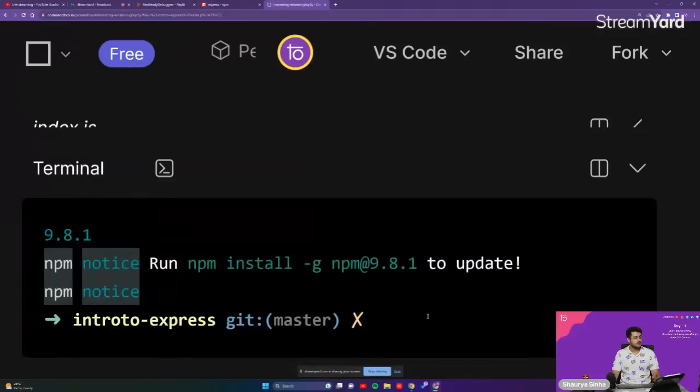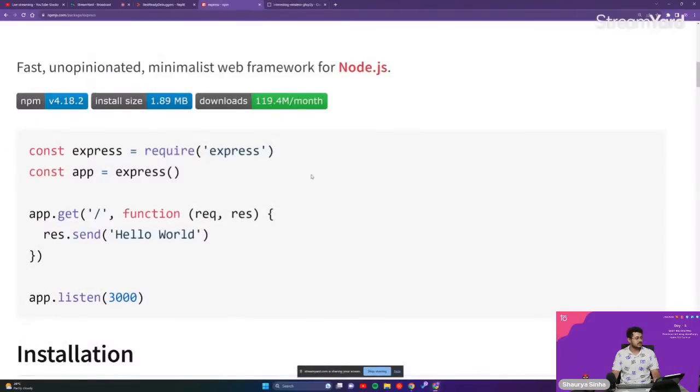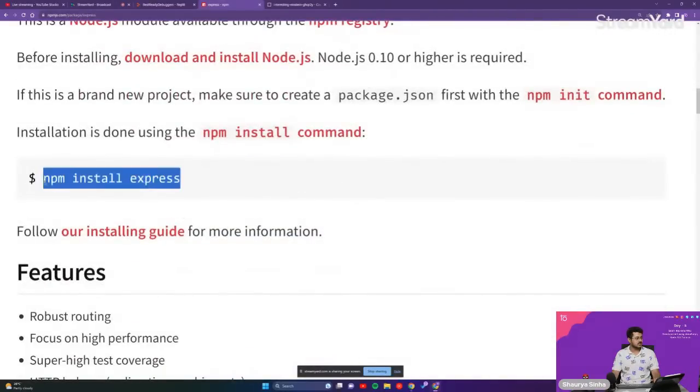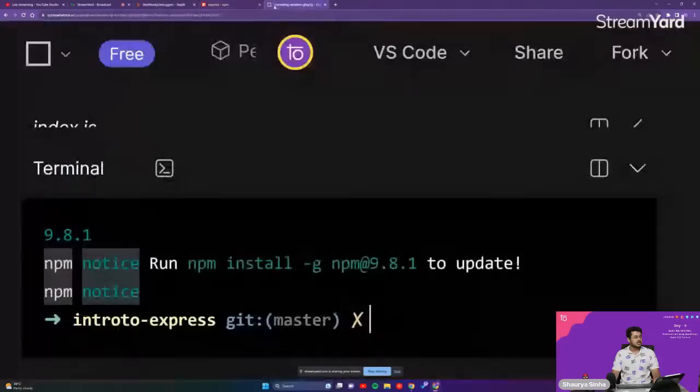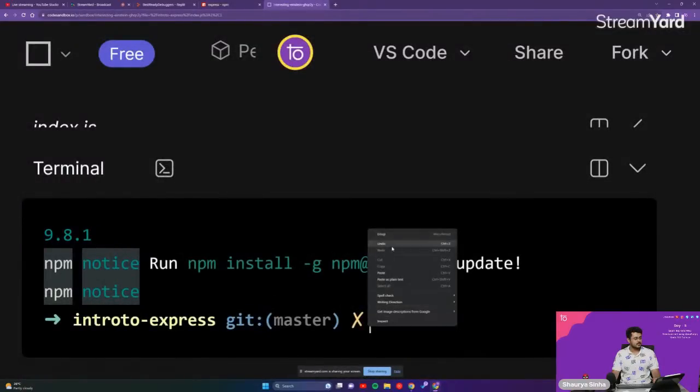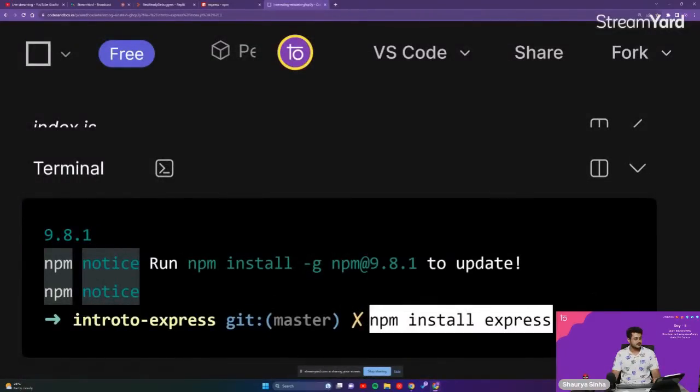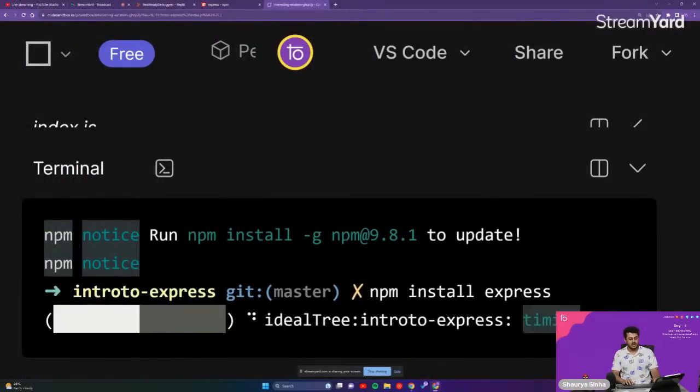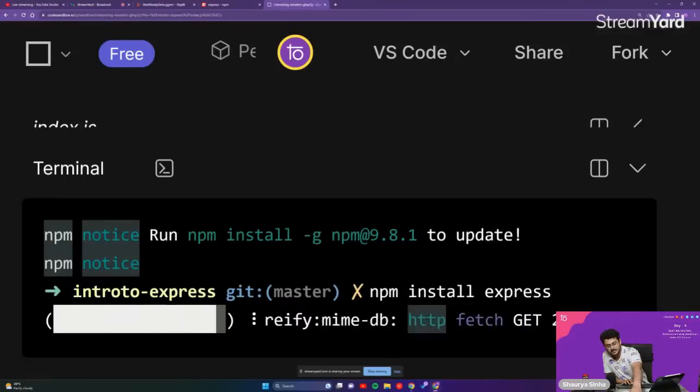Once we've initialized npm, we need to install Express. To install Express, we just have to write this particular command, npm install express. We'll just copy it from right over here, paste it, and then enter. It will install Express for us, guys.